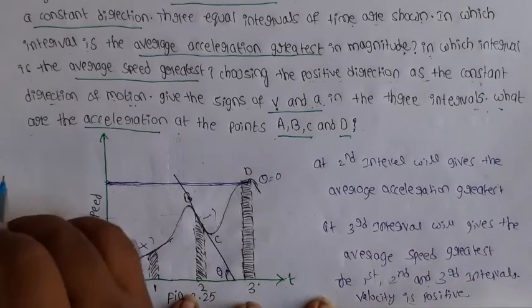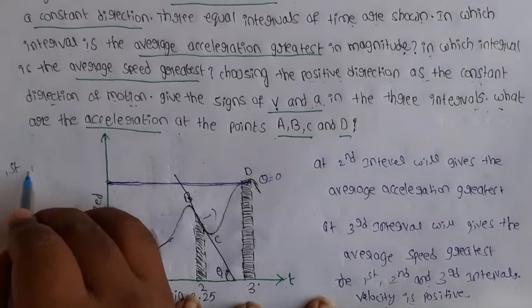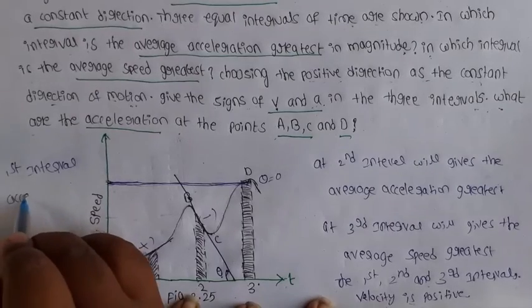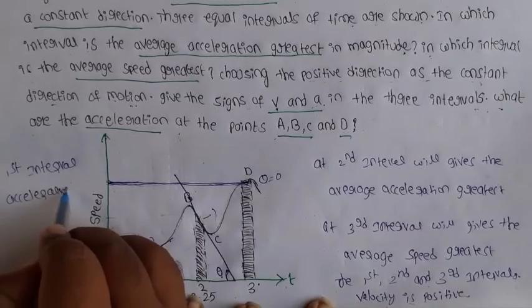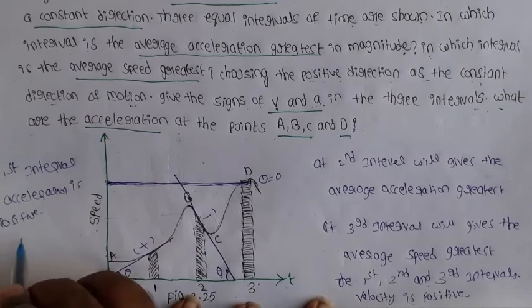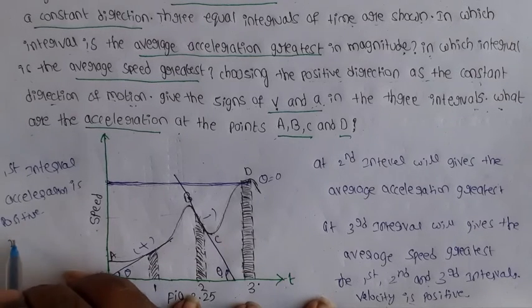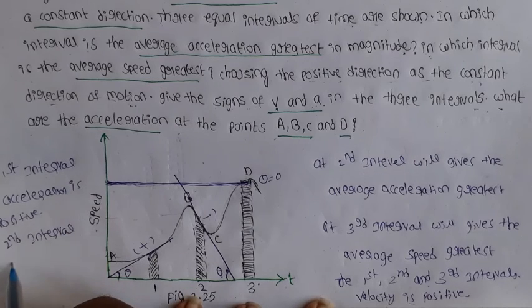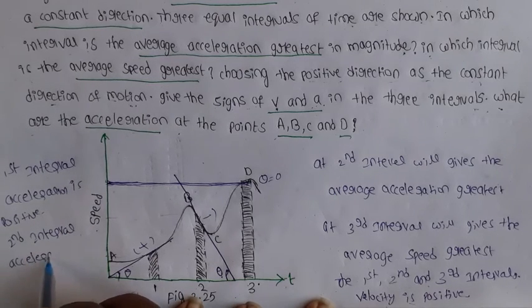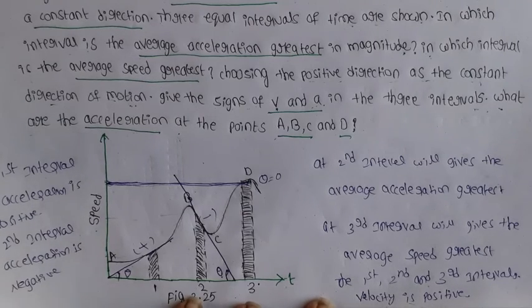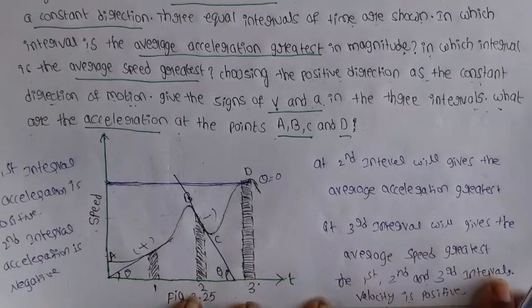So in the first interval acceleration is positive because the slope is increasing. In the second interval acceleration is negative. Third interval, zero slope.